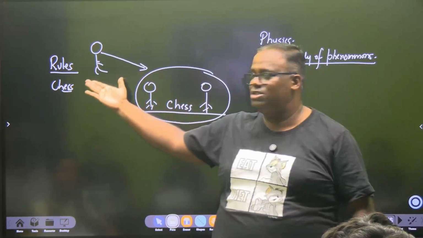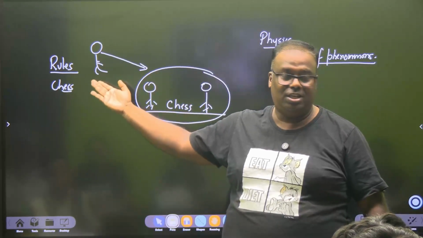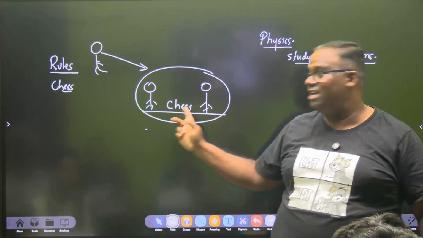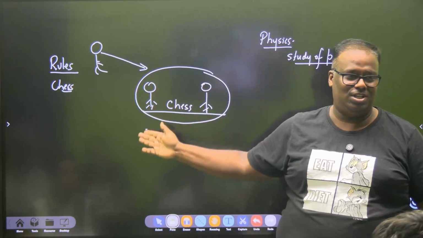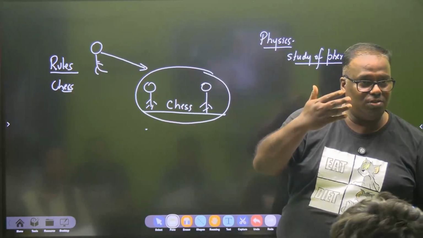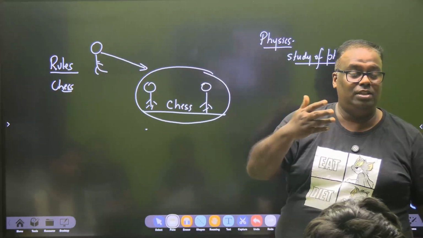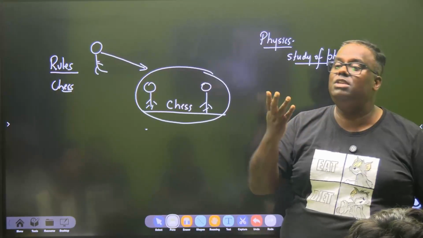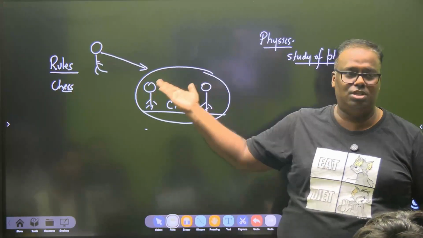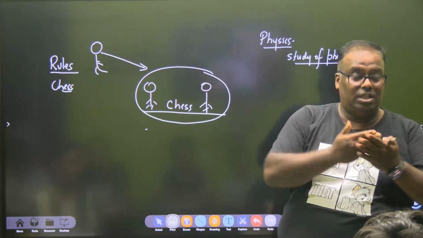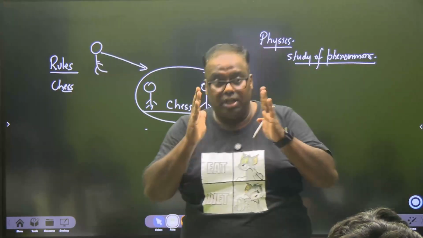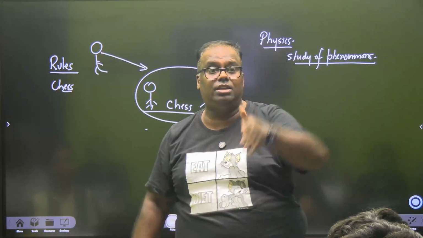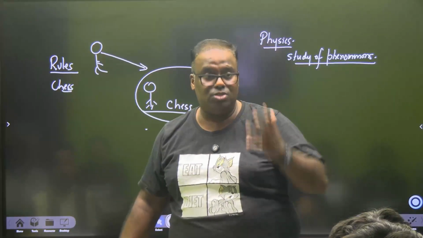A guy who does not know chess cannot speak to the chess players, but has been entrusted the job of jotting down the rules of chess. So the more you observe, the more you find. And that finding you have to, why we need mathematics? Because whatever finding you see, you have to vet it. Is this correct? Yes, this is correct. Is the expression of force correct? Yes, correct, because based on that is how aircrafts are landing.